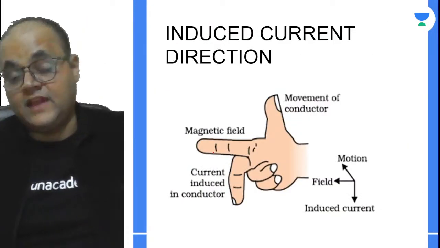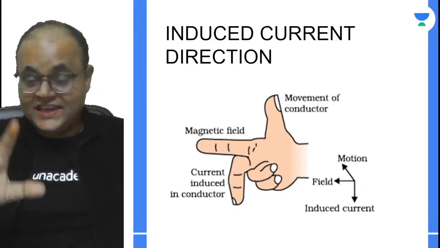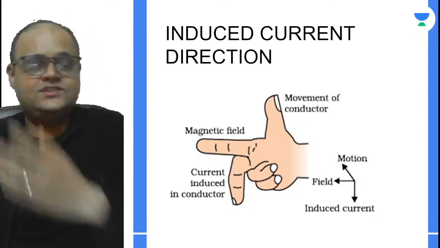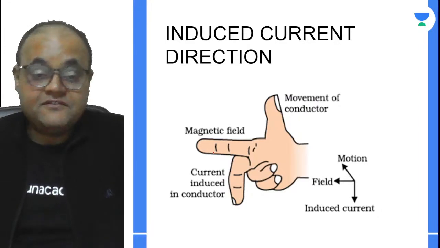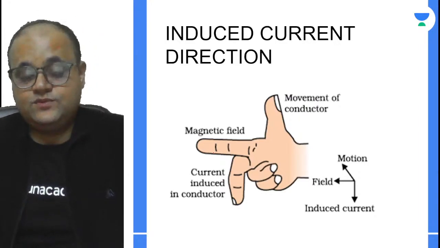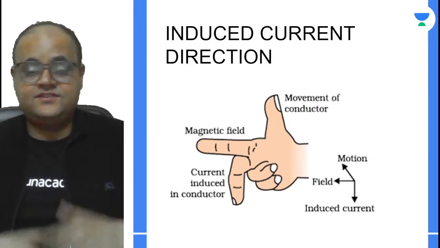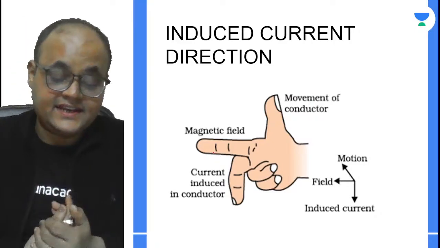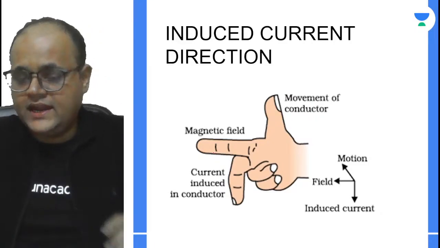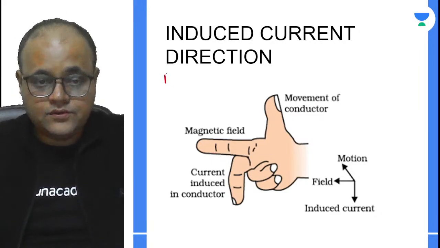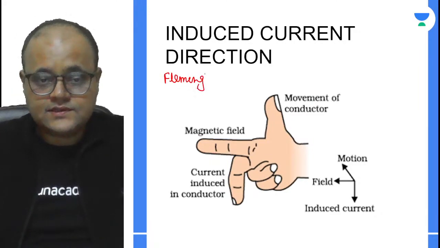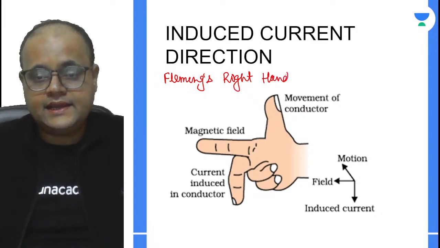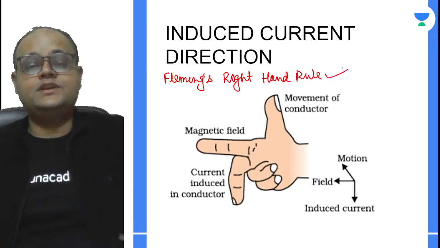Okay, now another important question. We have to study the application part. It is okay that a current is induced, but we have to find the direction of the induced current as well. If you're not able to find the direction, it's of no use, because ultimately we have to see the working of an AC generator. That is our main concern. So the direction is determined through Fleming's right hand rule. Fleming's right hand rule is used to determine the direction.